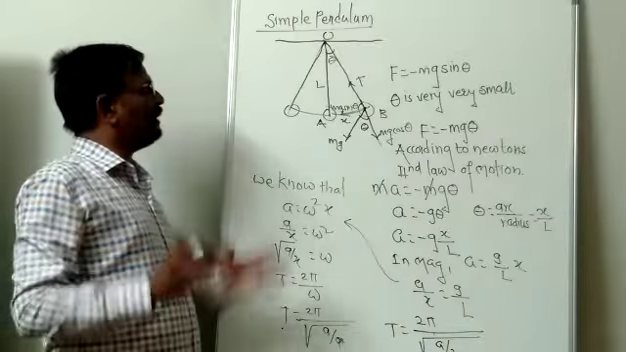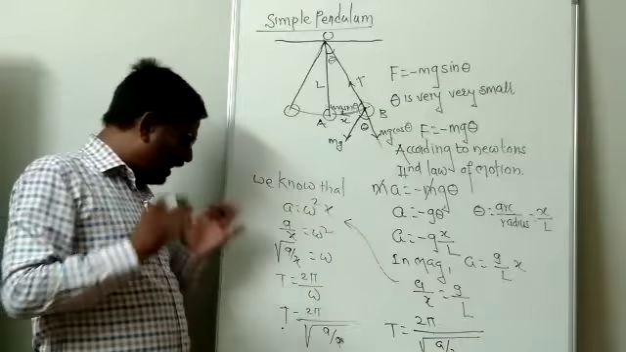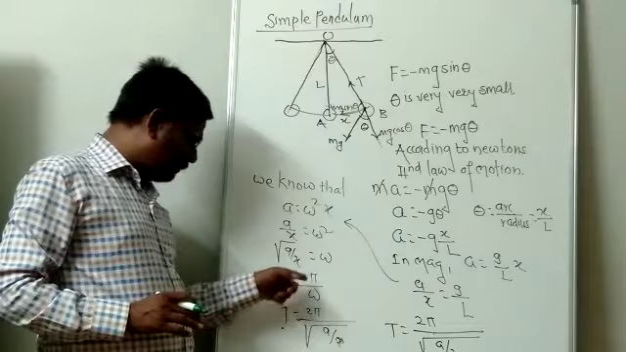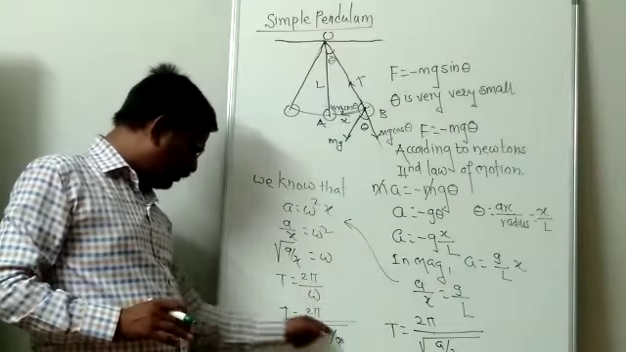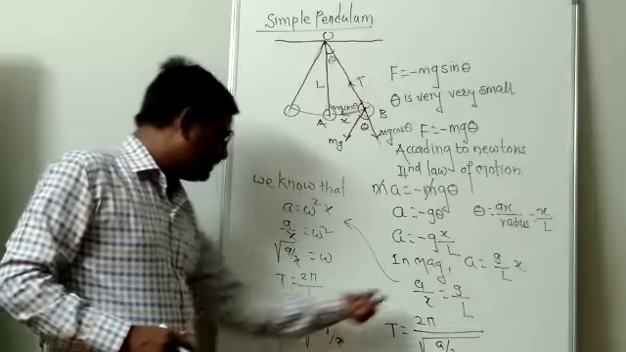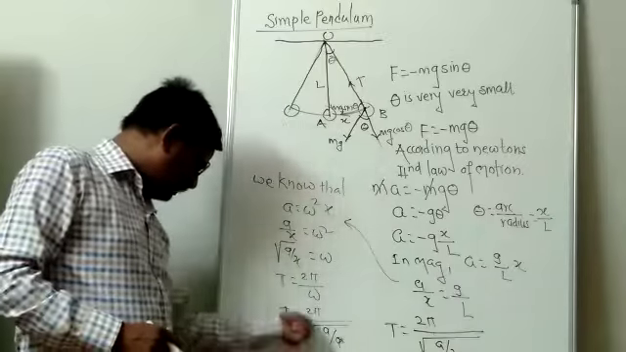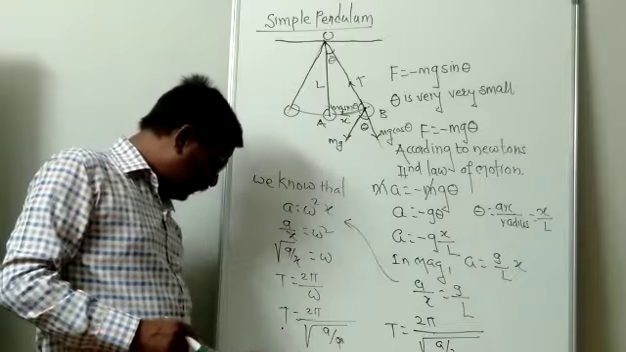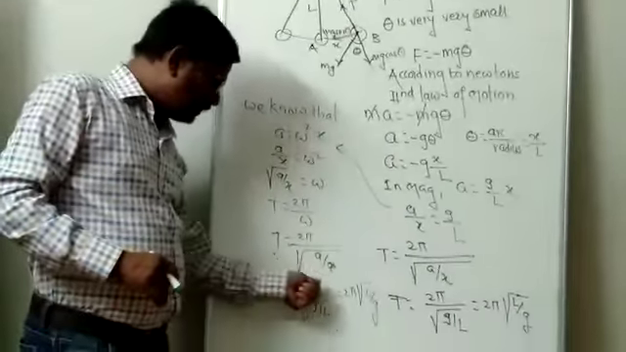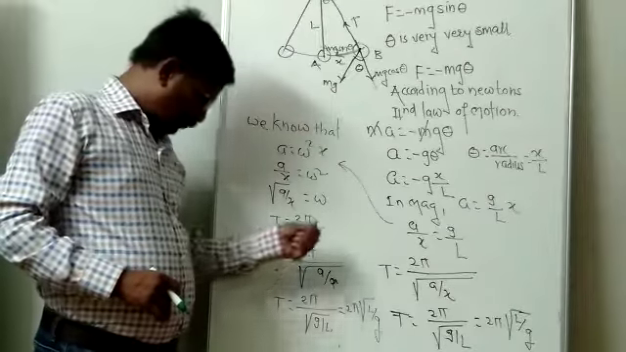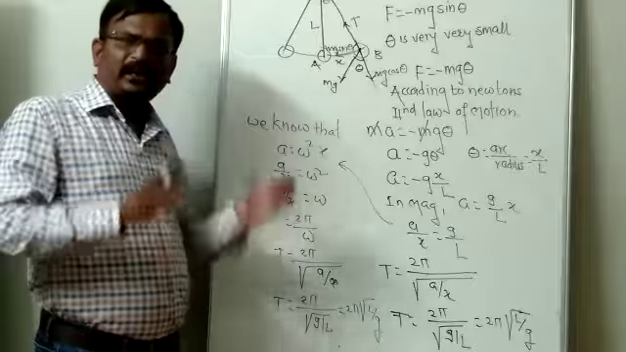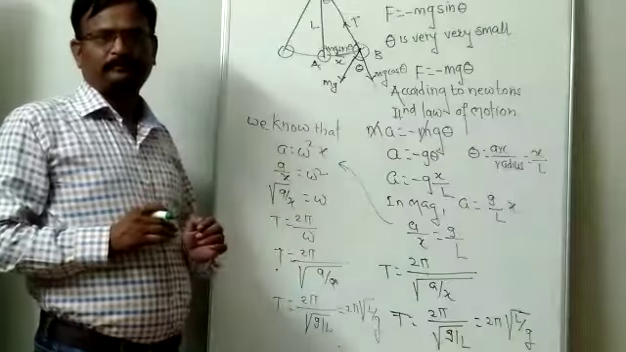We have to find the period of the simple pendulum. The formula for the period we know: T is equal to 2 pi by omega. Instead of omega, we can write this equation as follows. T is equal to 2 pi under root z by L, which is 2 pi under root L by z. This is the period of simple pendulum.